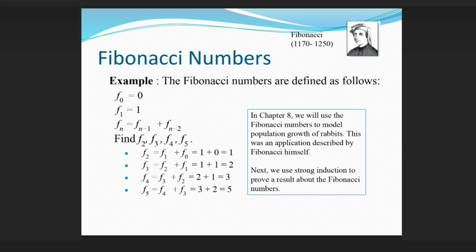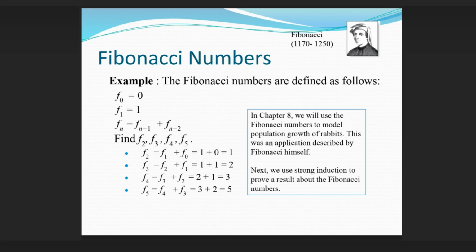Fibonacci numbers example. The Fibonacci numbers are defined as follows: F0 = 0, F1 = 1, Fn = Fn-1 + Fn-2. Find F2, F3, F4, F5. F2 = F1 + F0 = 1 + 0 = 1. F3 = F2 + F1 = 1 + 1 = 2. F4 = F3 + F2 = 2 + 1 = 3. F5 = F4 + F3 = 3 + 2 = 5.